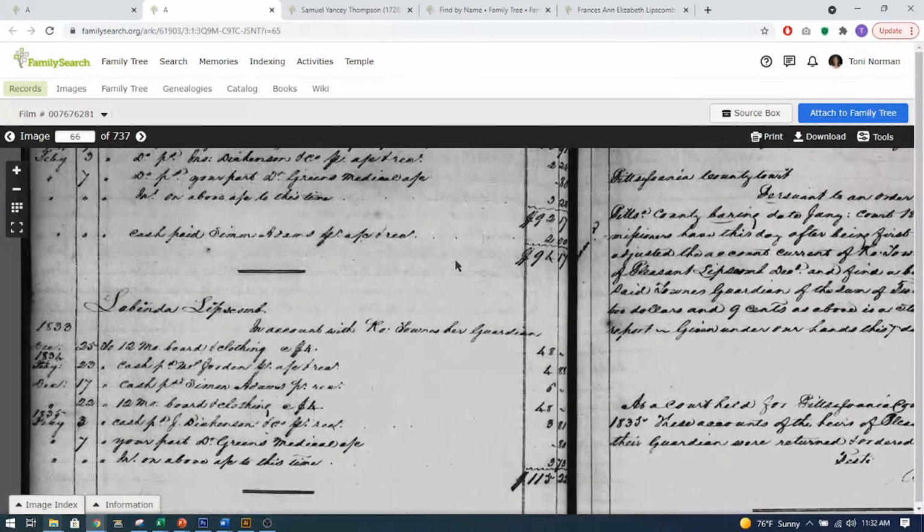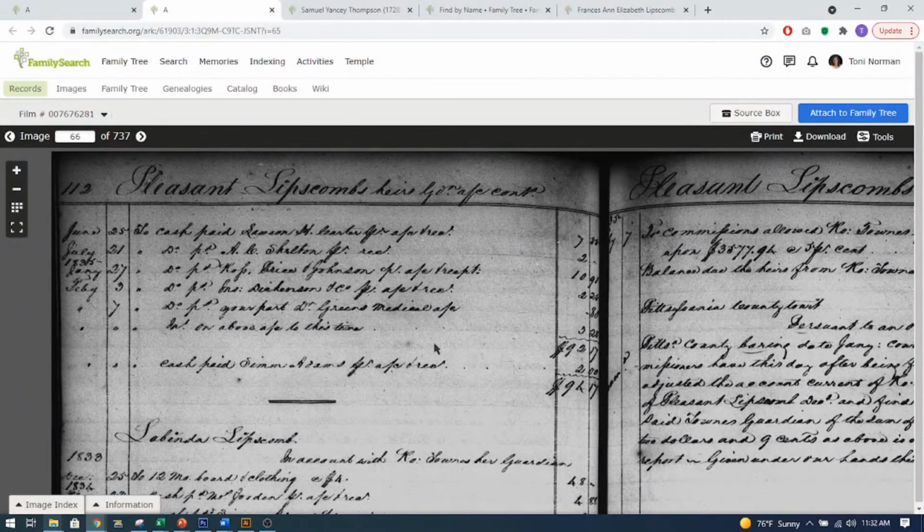So I just want to give you an idea of what you can find in these guardianship records. The names of the children are always there in those records. And if the mother's still alive, you can often find her name. As in that first one with Martha, her mother's name, Lucy Price, was listed, and her father.